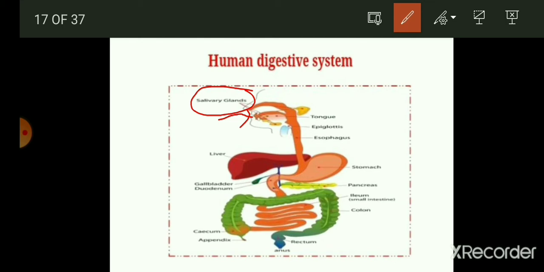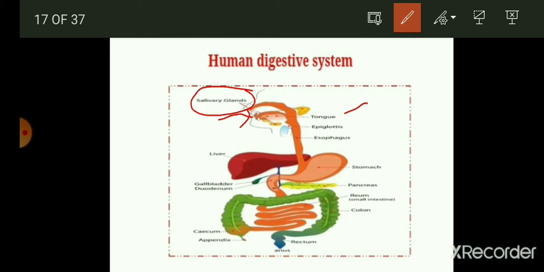Thereafter, we have the tongue, which is very important for us because it has taste buds which give us the taste of the food. It has different taste buds like sour, salty, sweet and bitter. So on our tongue, for these tastes, they have different regions, and we will talk about it later.